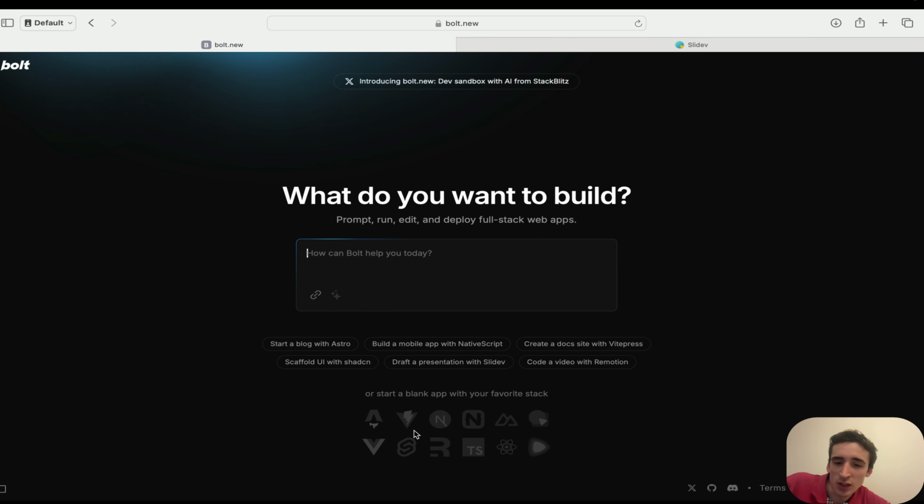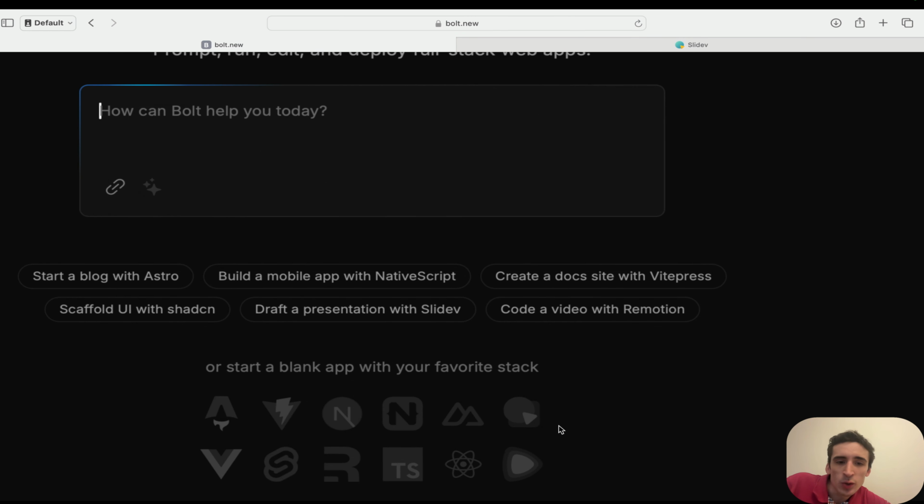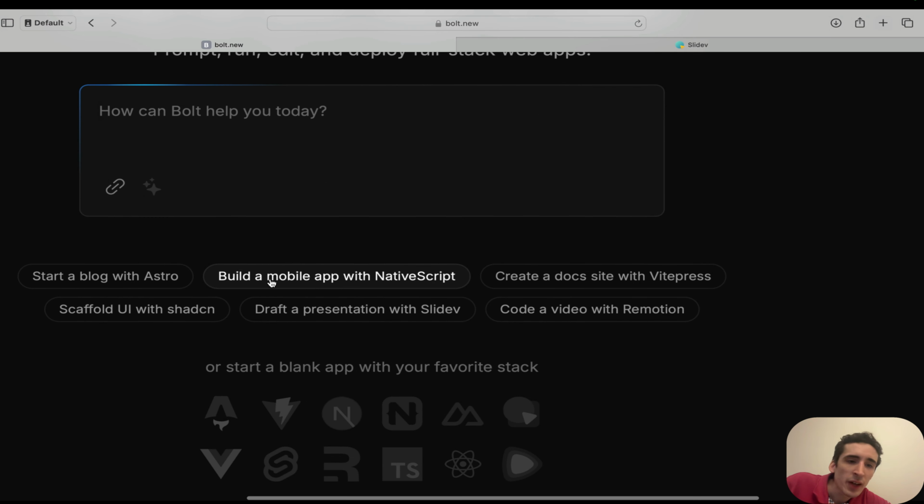So let's do a test. Those are the examples you have of the few prompts here. I can build a mobile app with React Native. Again, you can do pretty much everything you would ask of an AI. So for React Native, it will use, of course, React Native. You can also specify to use TypeScript, or any specifications you want in your application.